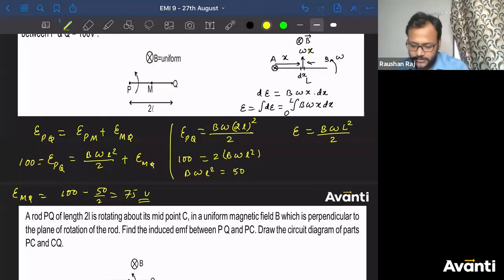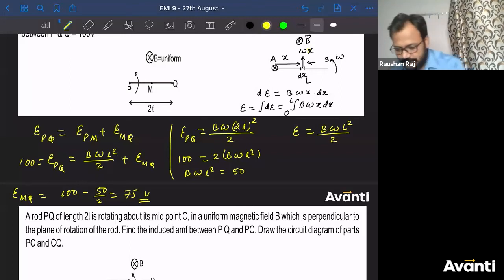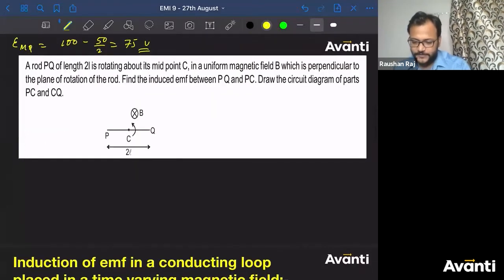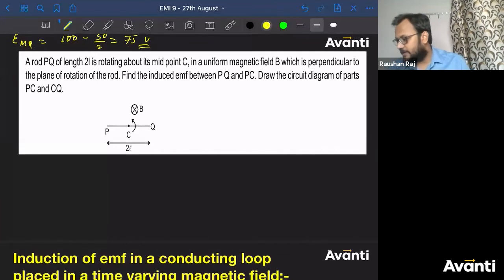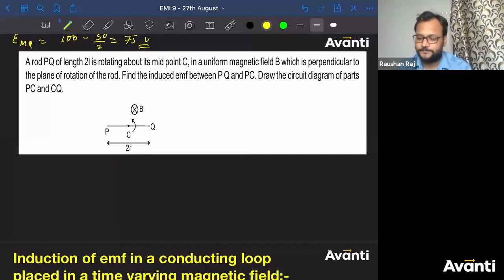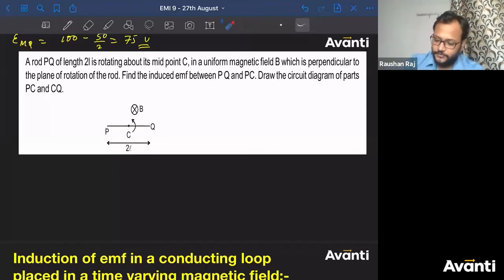The answer for this is 75, and I think that is correct also. We have got the answer as 75. Chaliye. So let us move on to the next question, which is exactly similar to this. Guys, get me a correct answer for this one. Now you know the approach. Tell me what will be the answer for induced EMF between P and Q and P and C. जल्दी से बताओ. What will be the induced EMF between PQ and PC? So between these 2 points and between PC.